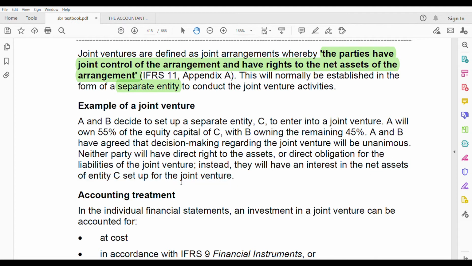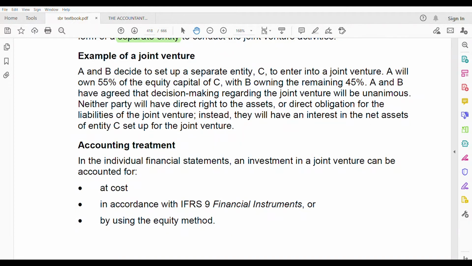Okay. Accounting treatment. Accounting treatment is the most important in every standard. You need to know in the consolidated as well as in the individual financial statements, because this question is almost always asked. Not only for this standard, but almost all the other standards also. Impact in individual financial statements versus impact in the consolidated financial statements. So in the individual financial statements, an investment in a joint venture can be accounted for the same.